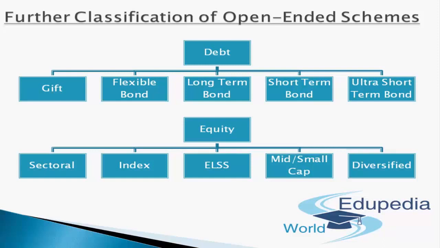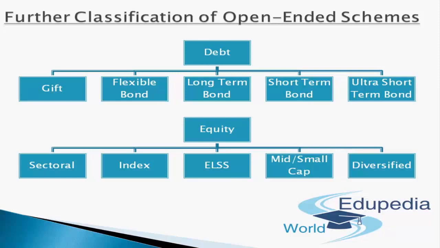In sectoral, the mutual fund companies are going to invest in particular sectors, maybe in real estate, maybe in the food sector, maybe in FMCG. So that is going to be made on the basis of sectors. It might be that initially real estate is going up, so mutual funds are going to invest in real estate. It might be that FMCG is tomorrow going up. Then in such a case, the mutual fund companies are going to invest in FMCG. So that is how sectoral indexes are made.